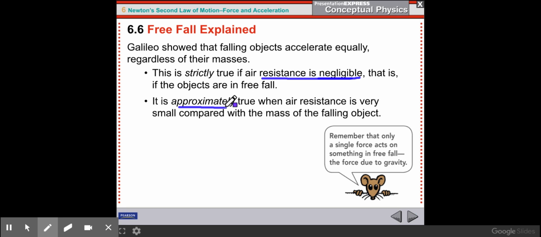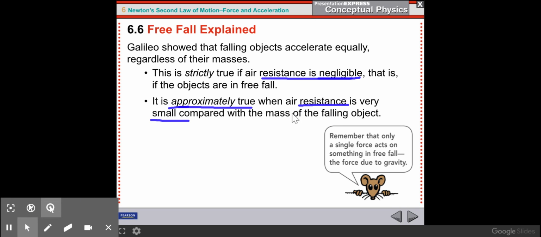It is approximately true, so it's almost true, when air resistance is very small compared to the mass of the falling object. So the bowling ball, the air resistance on the bowling ball wasn't that big compared to its mass. So when air was present, the bowling ball fell much quicker than the feather, and probably the acceleration due to gravity was approximately 9.8 meters per second squared. So it was approximately true for the bowling ball, but not for the feather, because in the case of the feather, air resistance is not small compared to the mass of the feather.